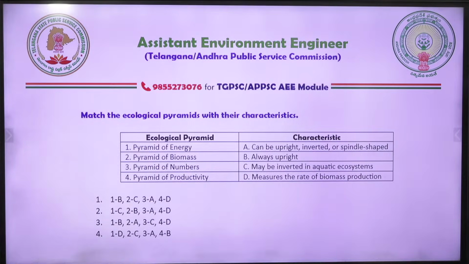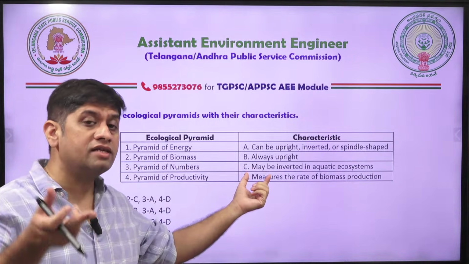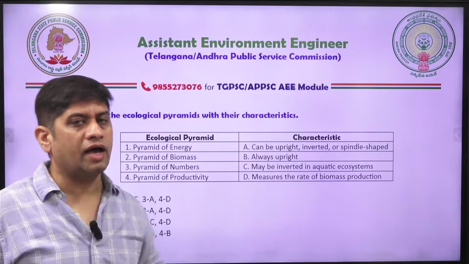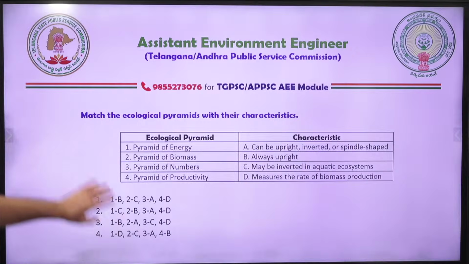Pyramid of energy, always upright. Pyramid of biomass may be inverted in aquatic ecosystem. Pyramid of biomass is inverted in aquatic or marine, as I told you.